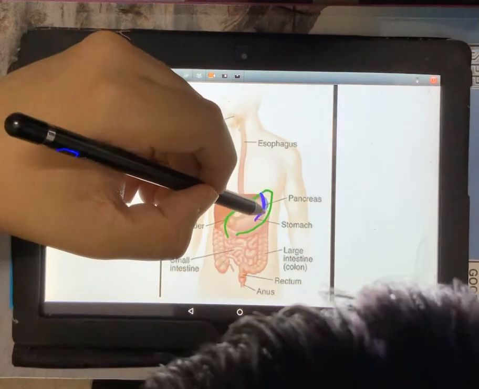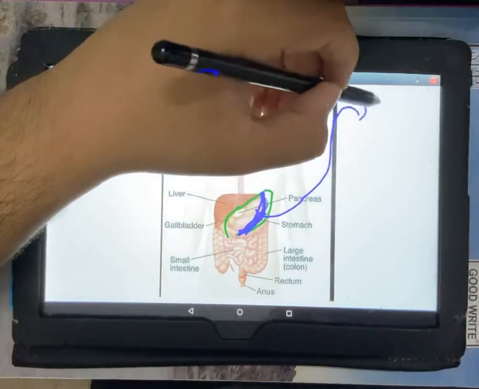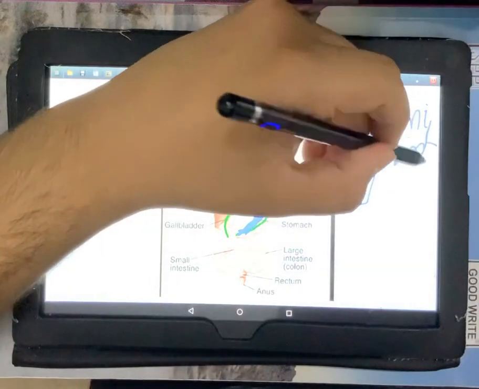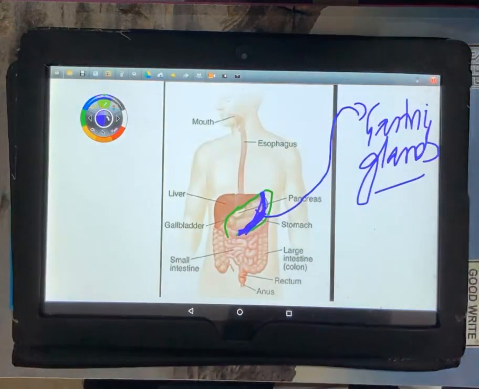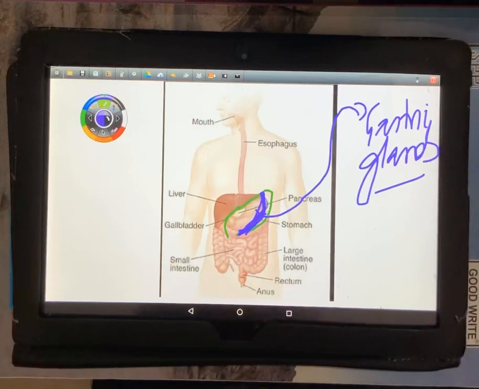They have certain glands in them which are called gastric glands. Now what is the function of these gastric glands? The gastric glands have three types of cells: mucosal cells, acid secreting cells and pepsinogenic cells. I'll talk about those cells in my video of class 11, because for class 10 level we don't need to understand the cells in detail.